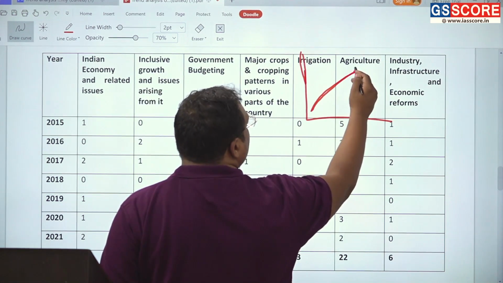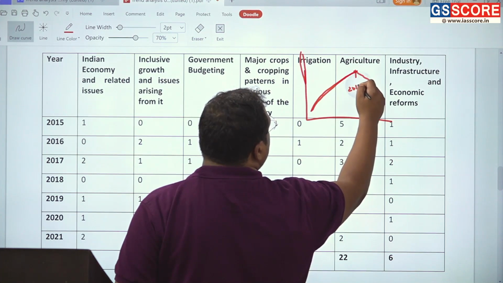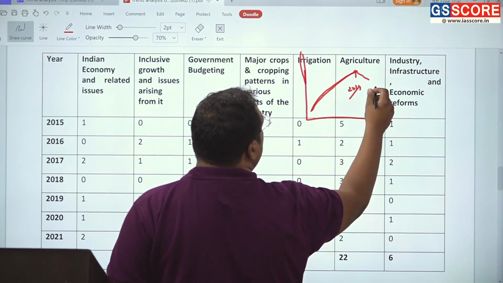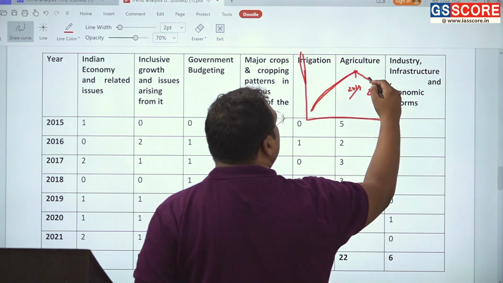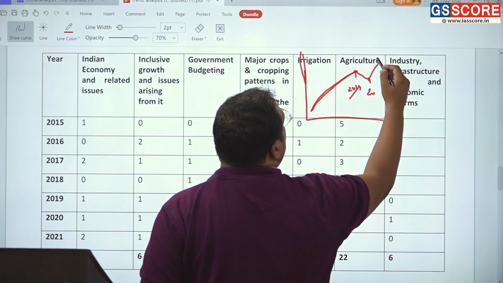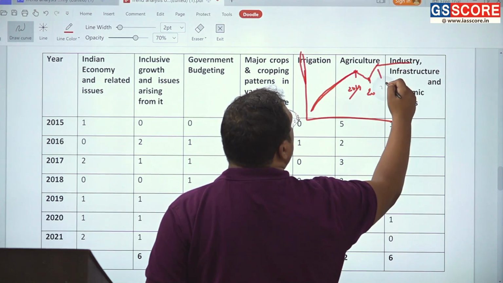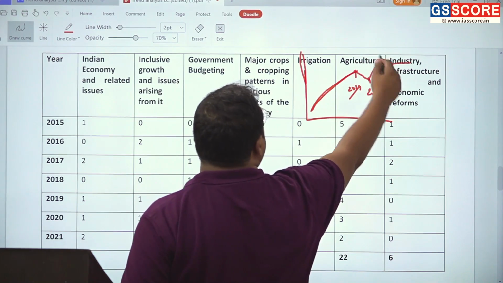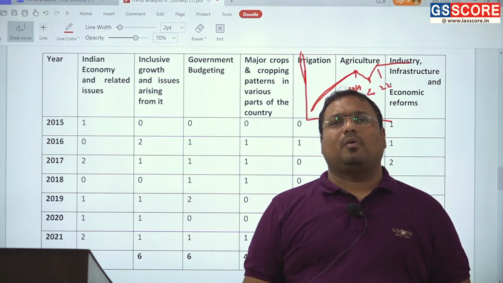So in 2019, if we are here, then by 2020 we were here. However, now in 2022 we have made a recovery. So this is a V-shaped recovery because we can observe the shape. So this question was asked straight from the economic survey.